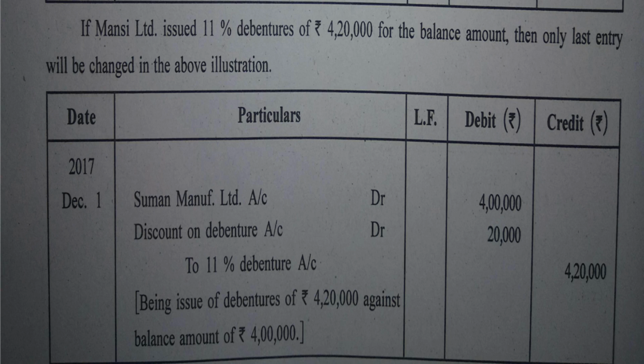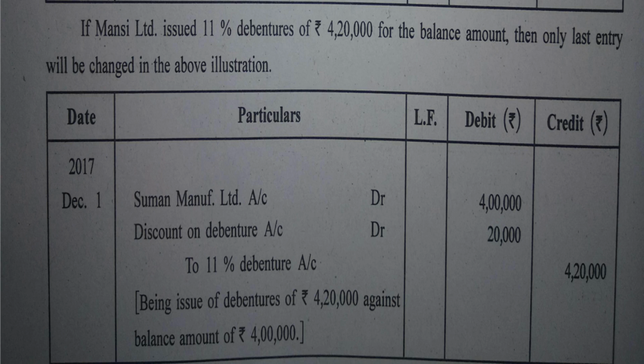That means Mansi Limited has given a discount of rupees 20,000 to Suman Manufacturing Limited. Indirectly, Mansi Limited is selling debentures to Suman Manufacturing Limited. Debentures are of rupees 4,20,000 and they are given at rupees 4 lakh.